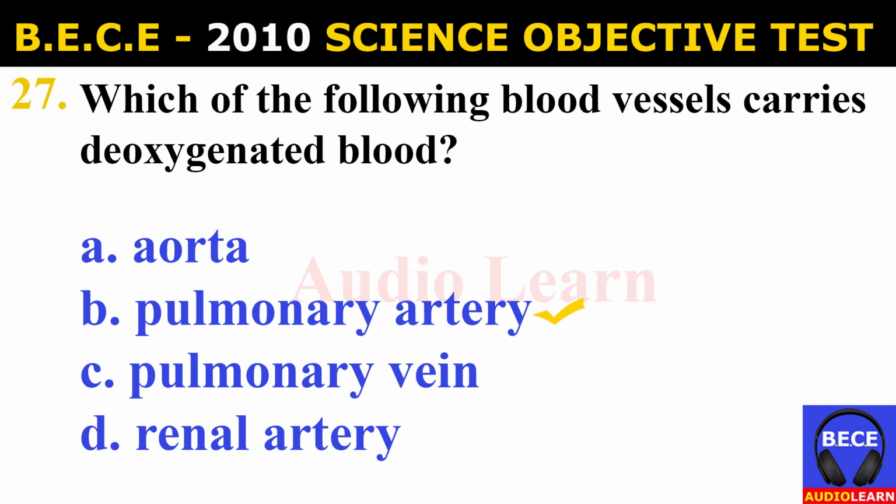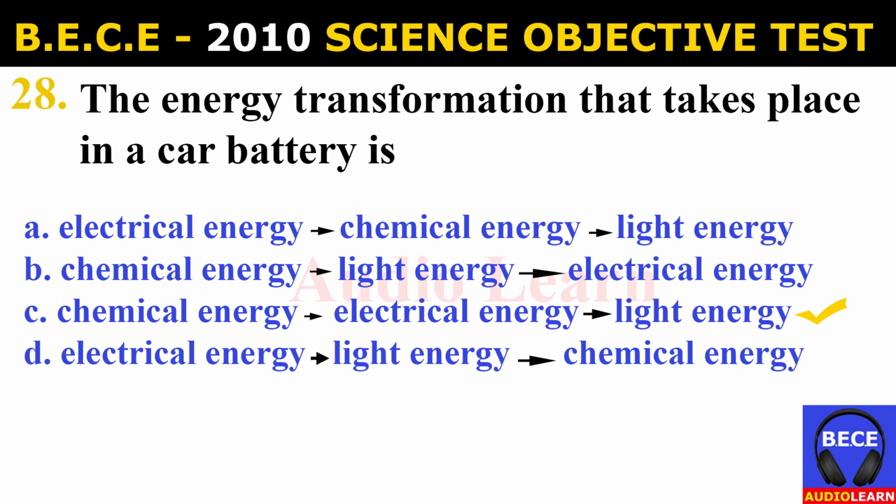Renal artery. And the answer is B. Pulmonary artery. Which of the following blood vessels carries deoxygenated blood? Pulmonary artery.